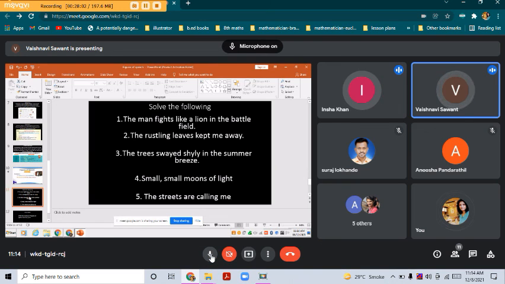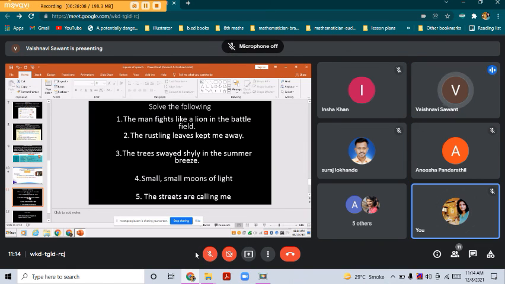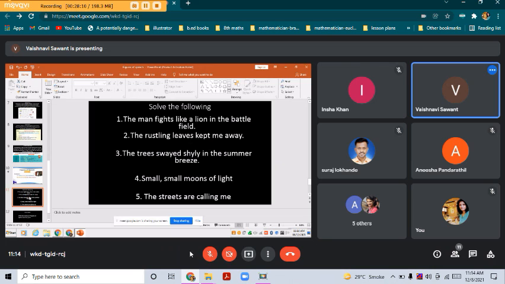Onomatopoeia. Yes, second. What will be the answer? I can't hear you. No, it will be personification, because leaves are given a human quality of rustling. Okay.